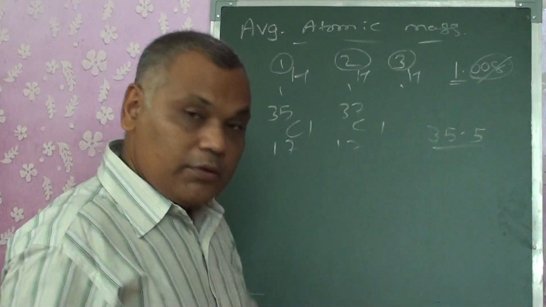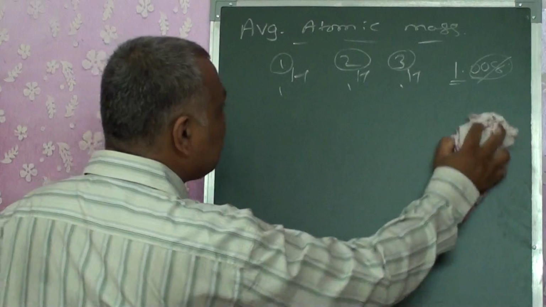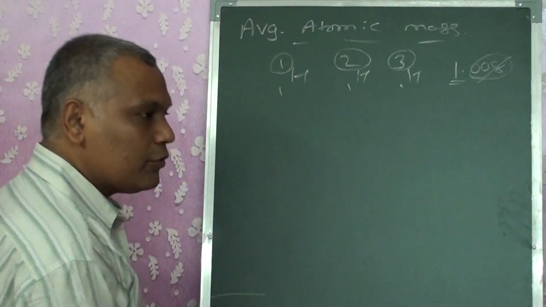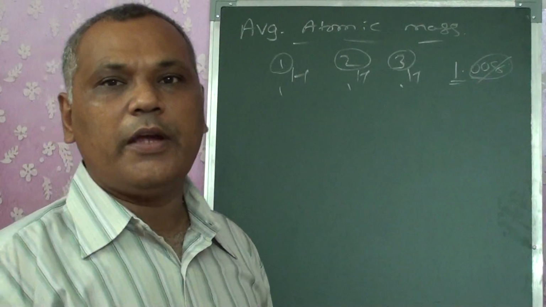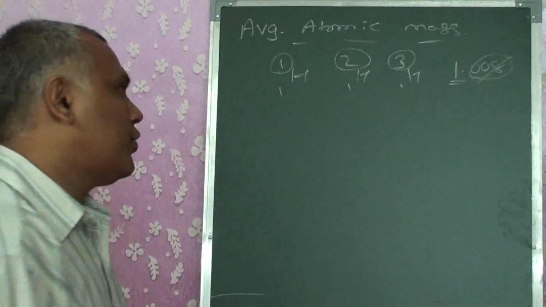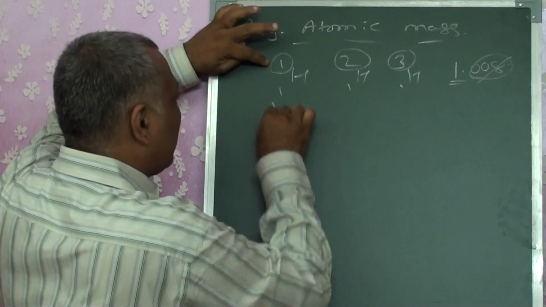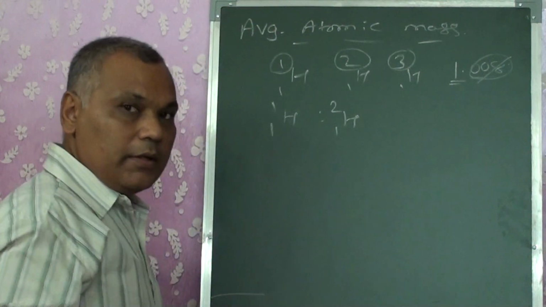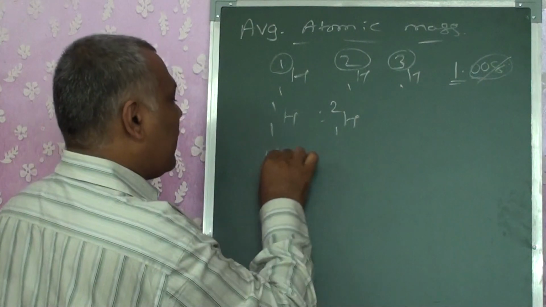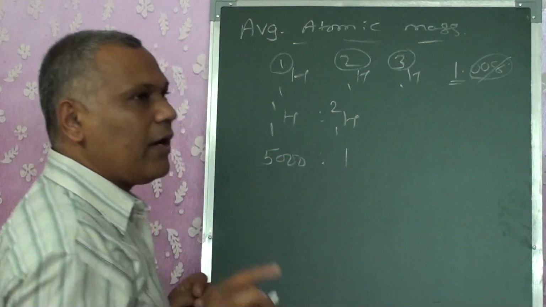For hydrogen, it is very difficult for you to calculate. For chlorine, it will be easier, but still I will help you go through it for hydrogen. Why was it written as 1.008? Make sure how to go about it. When you take H11 and put it as a proportion of H12, it is in the form of: if I get 5000 atoms of H11, I get only 1 atom of H12.